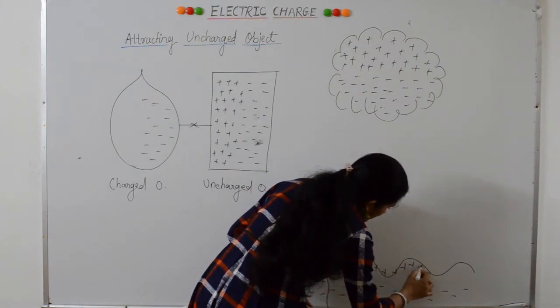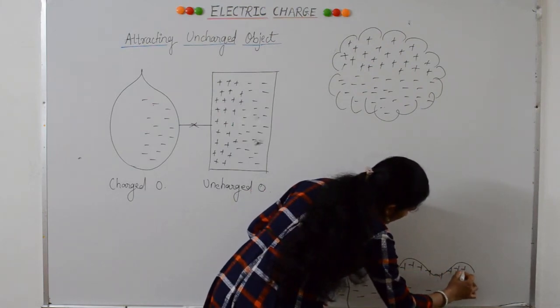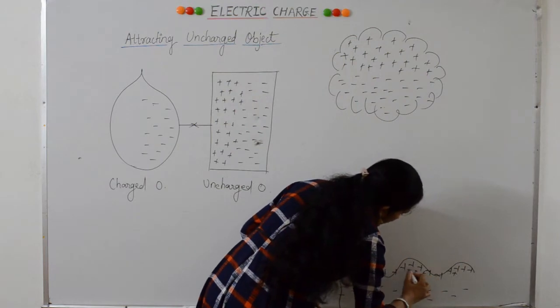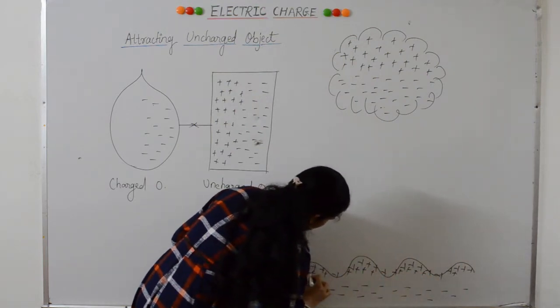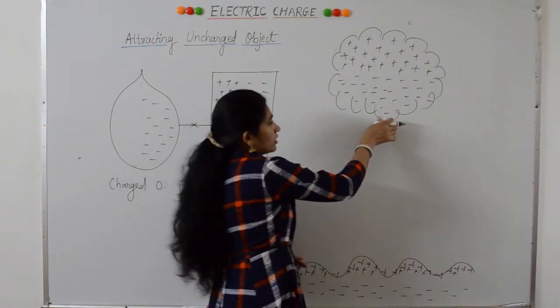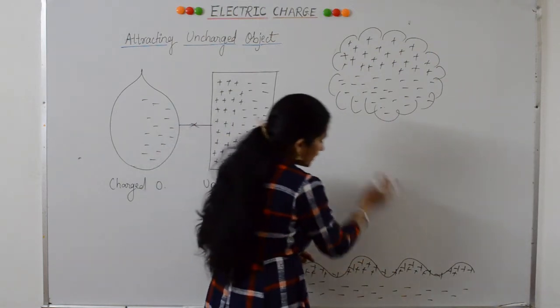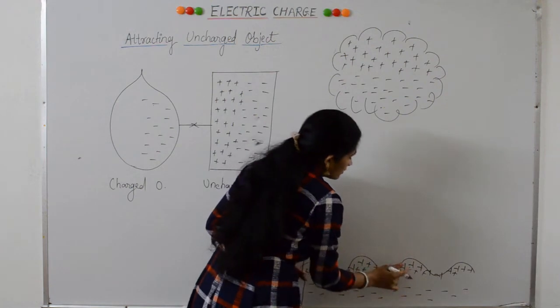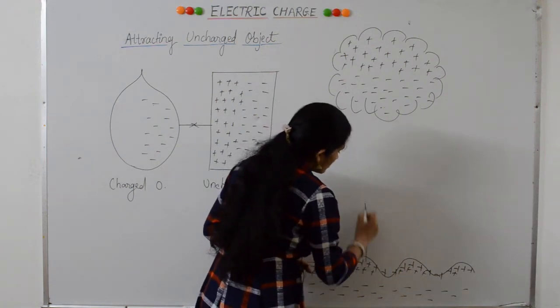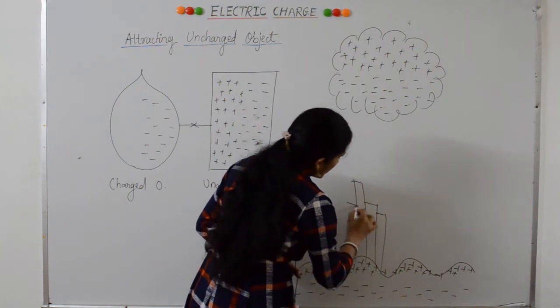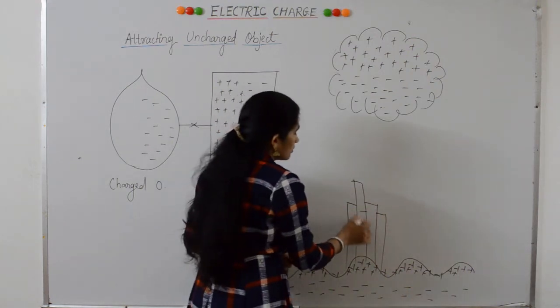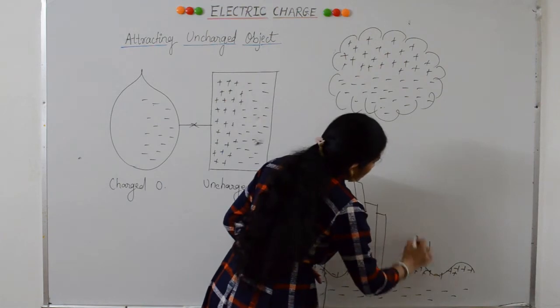Positive charges appear on the surface, giving the surface a positive charge. This positive charge attracts negative charge in this cloud, and because of the attraction, it travels through a tall object like a tall building or a tall tree.